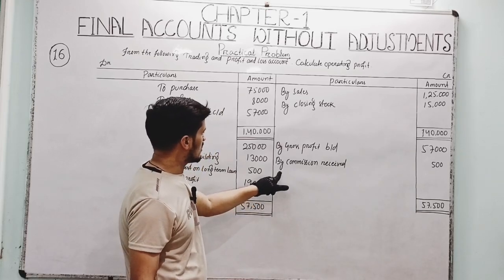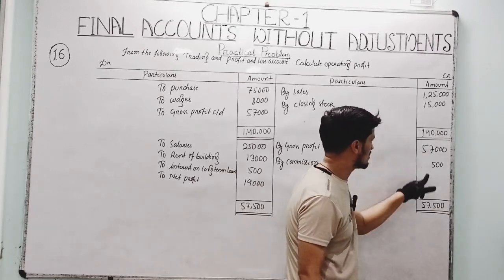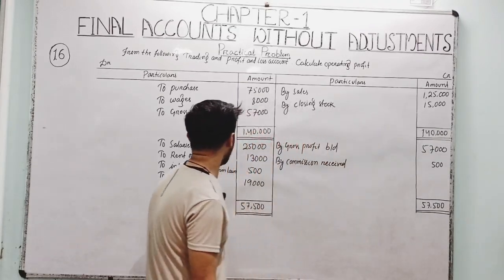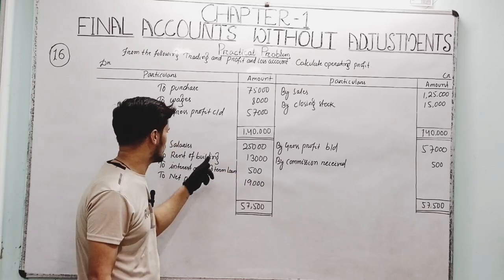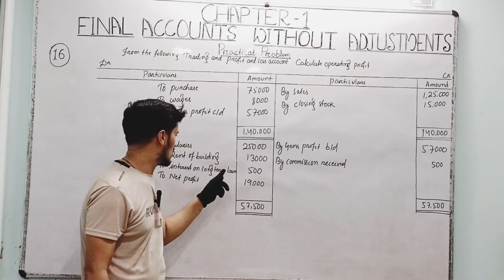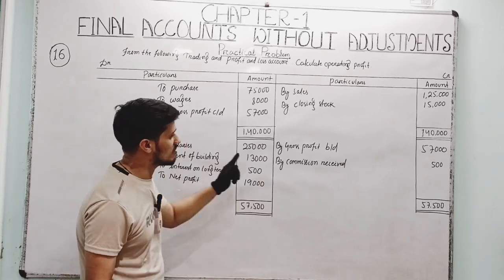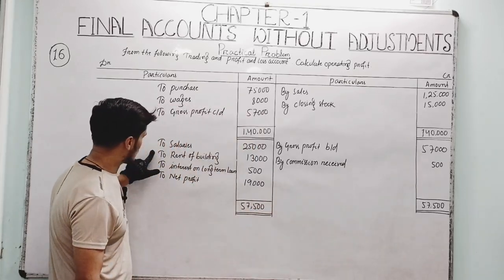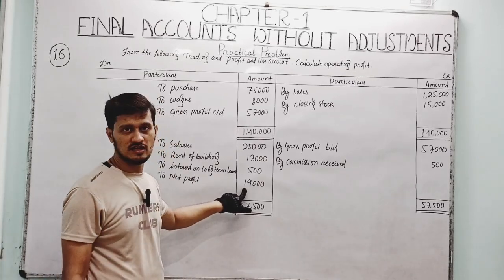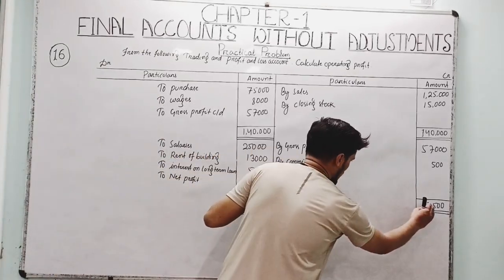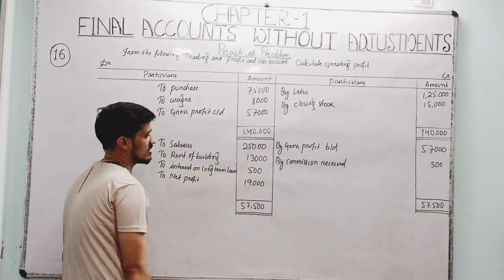In the profit and loss account, there is one kind of income: by commission received 500. So enter the value and tally here 57,500. Then the expenses are given: to salaries 25,000, to rent of building 13,000, to interest on long term loan 500, and to net profit 19,000. If you subtract all these expenses, salaries, rent, and interest on long term loan, from 57,500, you will get the net profit of 19,000, right?